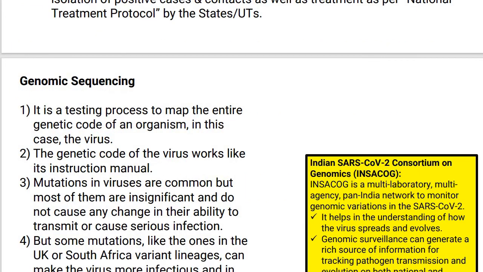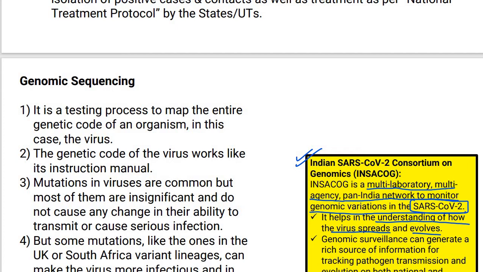So over here you can see it's a multi-laboratory, multi-agency, pan-India network. Pan-India means all India network to monitor genomic variations in SARS-CoV-2. SARS-CoV-2 में किसी भी तरीके के genetic mutation होते हैं, उसको monitor करने के लिए, study करने के लिए ये body तैयार की गई है. It helps in understanding how the virus spreads and evolves. कैसे ये evolve हो रहा है, दिन ब दिन change हो रहा है, spread हो रहा है, and it can generate a very important source of information for tracking the pattern of this transmission. Right? It can help us to stop the transmission of this virus.